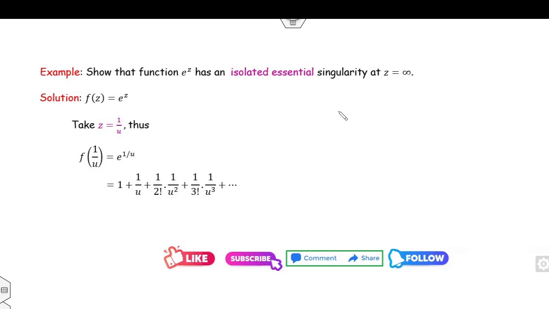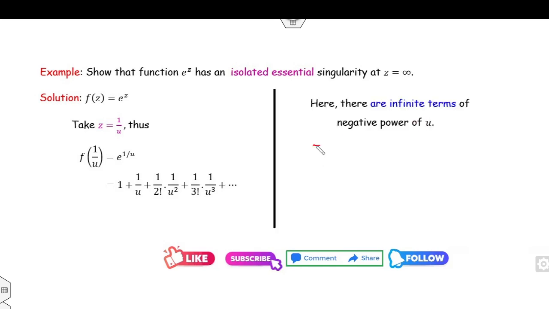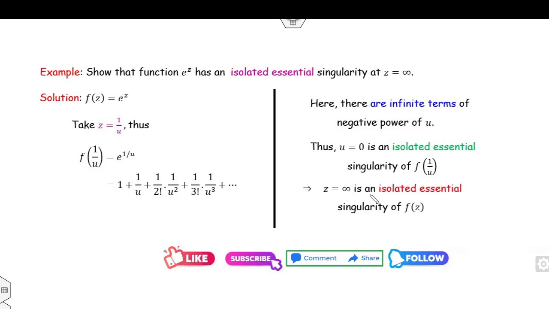Now clearly 1 over u raised to power n involves infinitely many terms, which I can write as 1 over u minus 0 raised to power n. So u equal to 0 is an essential singularity. Once you know it is an isolated essential singularity at u equal to 0, I can say z equal to infinity is an isolated essential singularity.